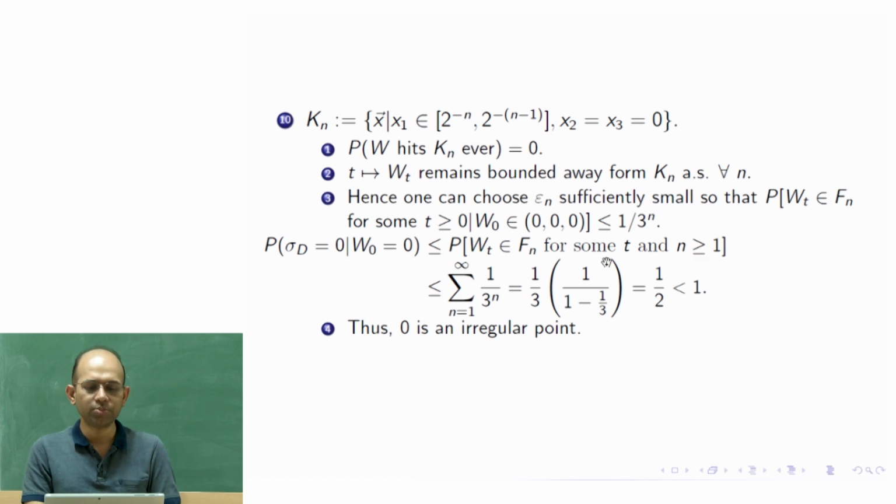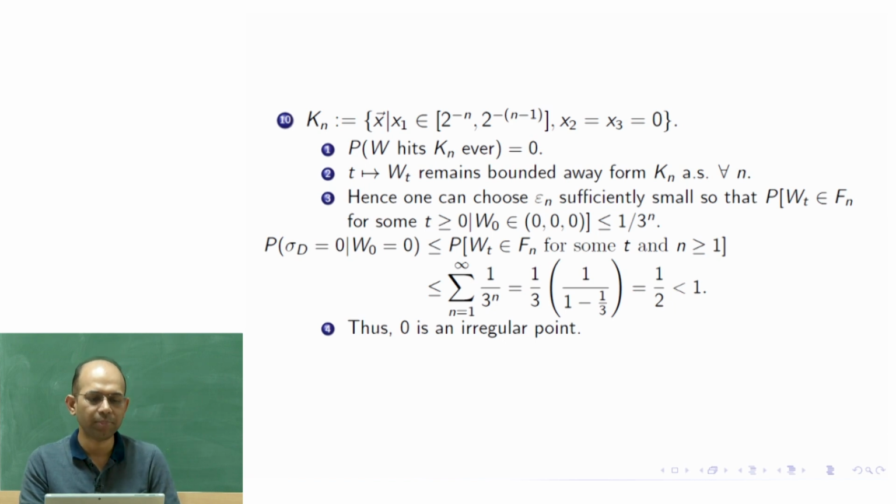Here we are not putting the constraint that for arbitrarily small t it hits. We are not putting any constraint. So it is a much larger scope, just saying that W_t ever touches f_n for some n.